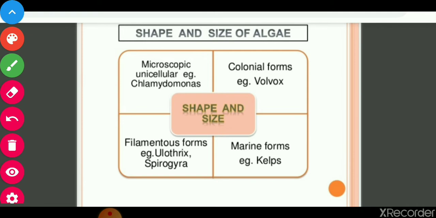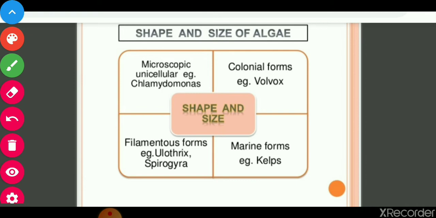The colonial form is called Volvox, a colony of algae. Some are filamentous forms, like Ulothrix and Spirogyra, and some marine forms are called kelps.